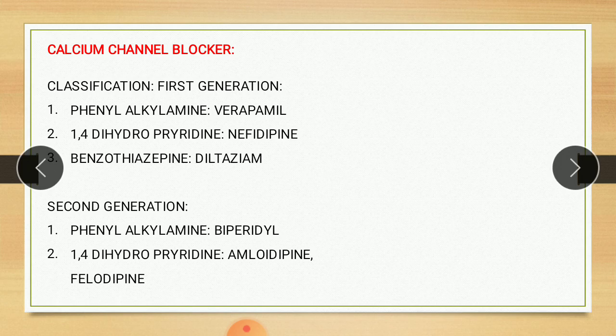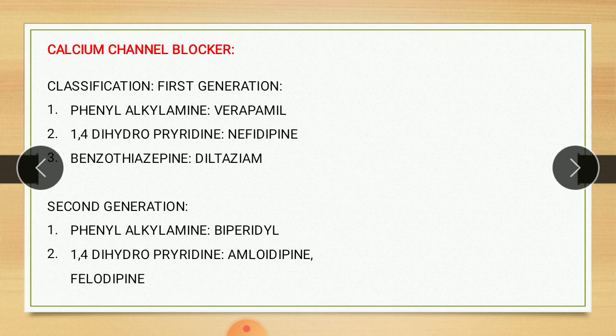So that is the first generation. In second generation, the first one is phenylalkylamine, example bepridil. The second one is 1,4-dihydropyridine, example amlodipine and felodipine. So there are two types, first generation and second generation.